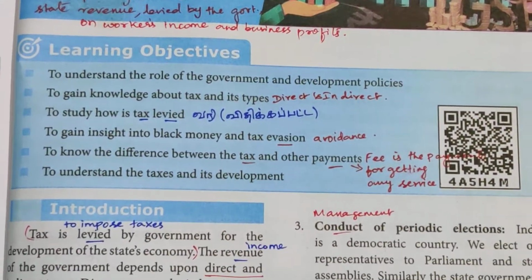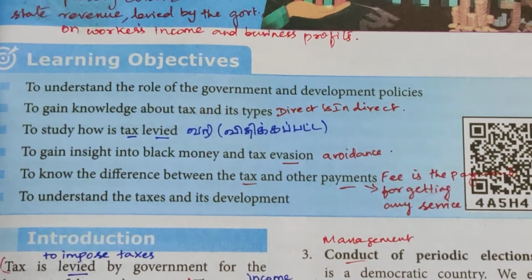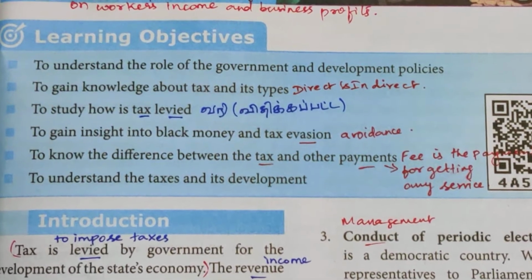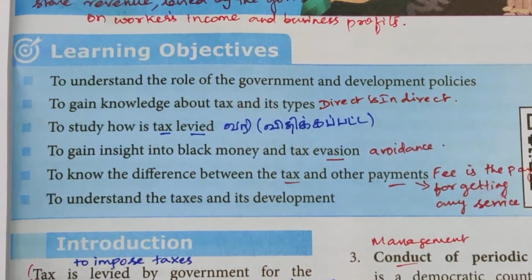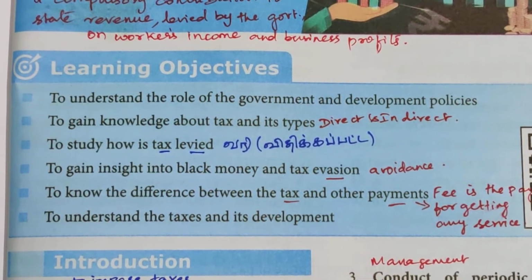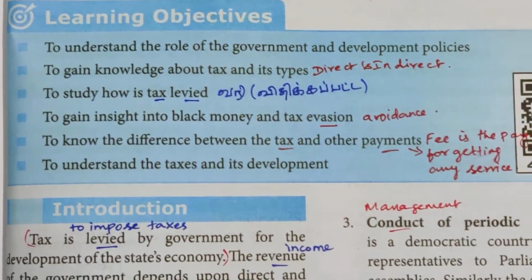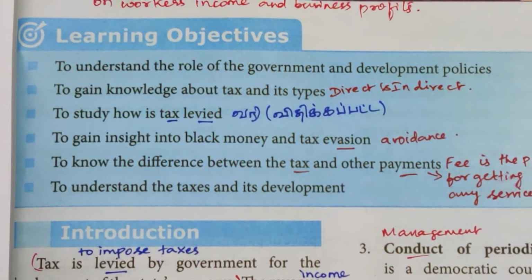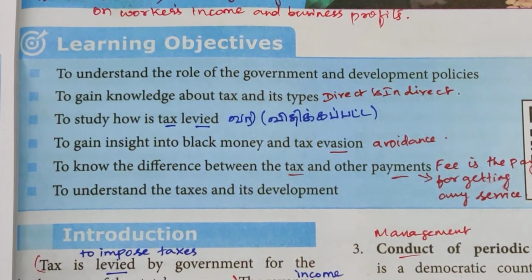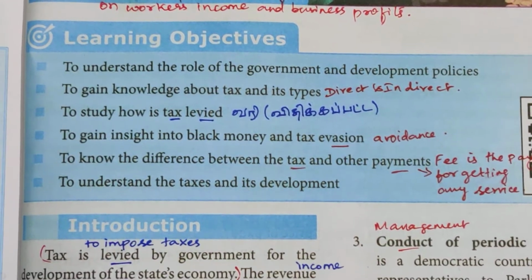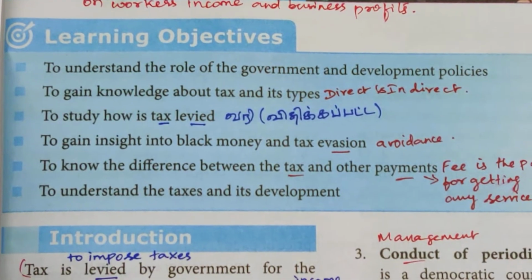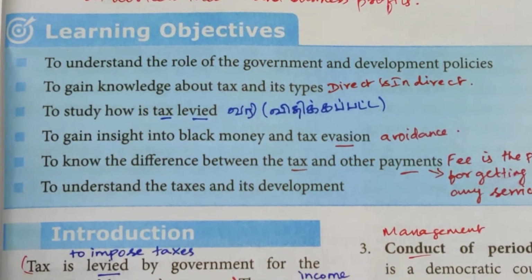So first let me go to the learning objectives. To understand the role of the government and development policies, to gain knowledge about tax and its types. What are the types? Direct and indirect tax. So we'll see in detail. Income tax, property tax and wealth tax all come under direct tax. Now, to study how tax is levied.